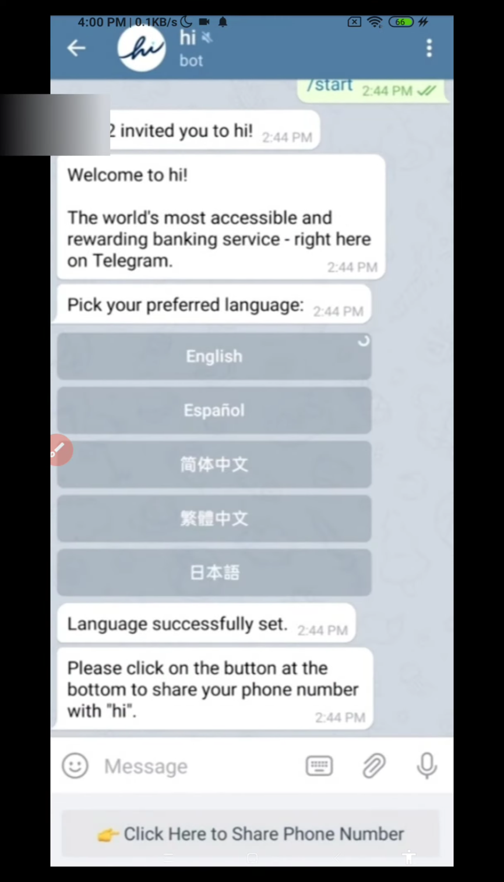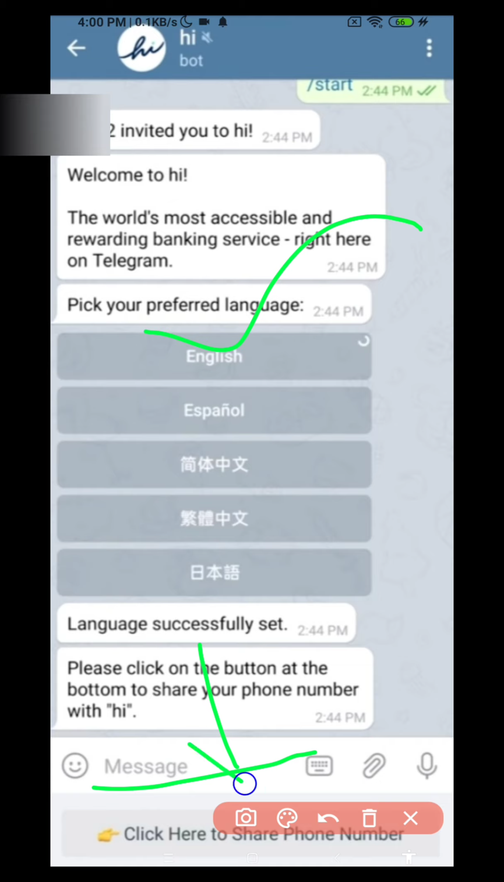After that you will get an interface like this, guys. Now what you should do is, as you can see here, click here to share phone number.